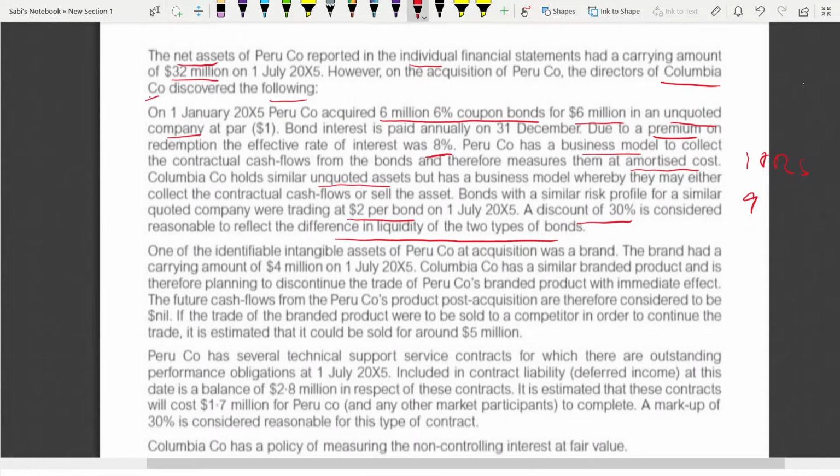Now, one of the identifiable intangible assets of Peru at acquisition was a brand. This is an intangible asset. The brand had a carrying amount of 4 million. Colombia had a similar branded product and therefore is planning to discontinue the trade of Peru's branded product with immediate effect, because they had a similar one, so they don't want to continue with Peru's brand. The future cash flow from Peru's product post-acquisition are therefore considered to be nil. If the trade of the branded product were to be sold to a competitor in order to continue the trade, it is estimated that it would be sold for around 5 million.